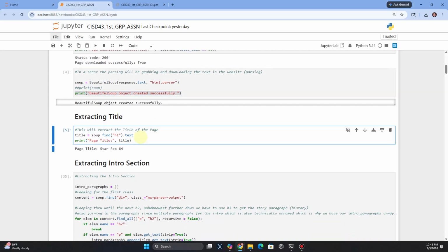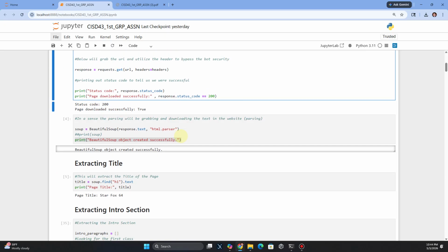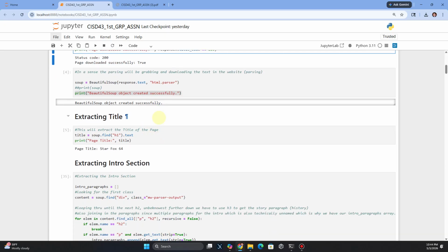Now that we have a copy of everything, we can start utilizing it. We can start extracting the first header, which is generally the title, and then print it out once we store it in a variable. So this is going to be the Wikipedia website for an awesome game from back in the old days, Star Fox 64 on the Nintendo 64, and we're just going to extract some text from this reviewer specifically.